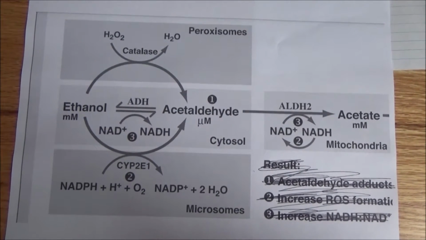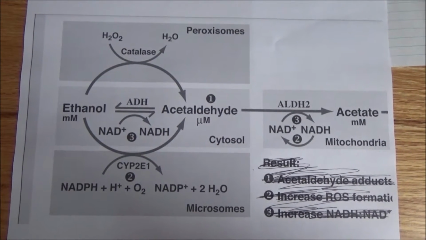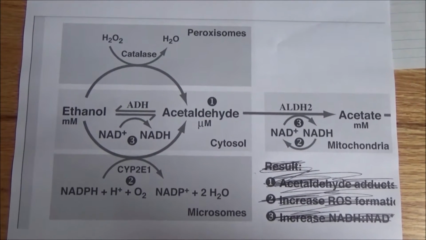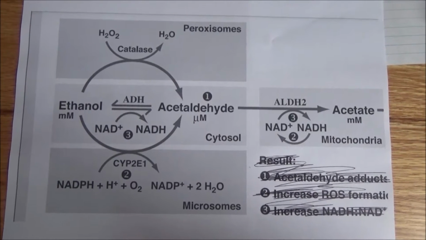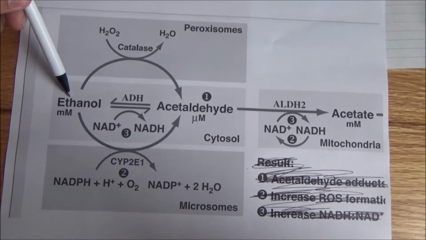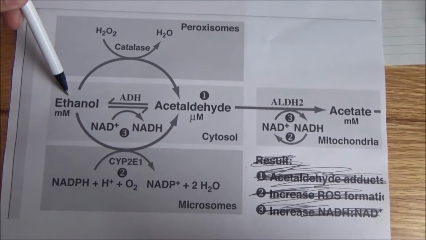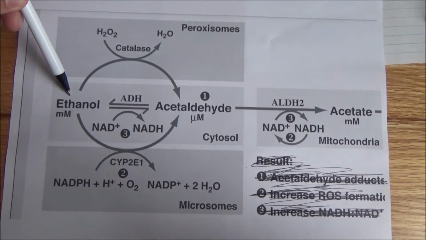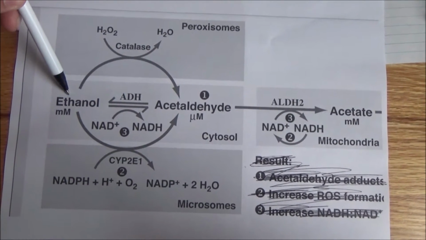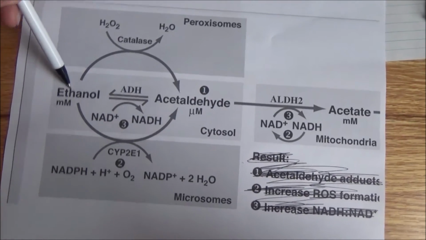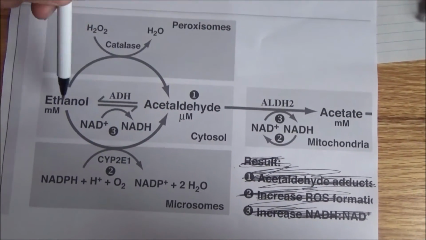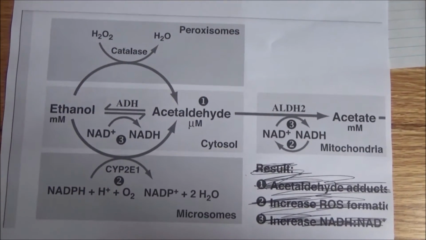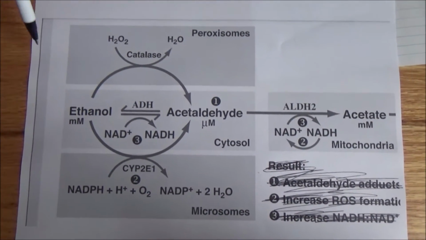So this is a metabolic pathway for alcohol. When you're drinking alcohol, this is what your body does. And so I want to go over all the steps that are taking place here. So if we look at ethanol here, ethanol is just another word for alcohol, right? So that's your alcohol. And then what's happening here is it's showing the conversion of ethanol to acetate. And this is basically what your body's doing. It's turning your ethanol into acetate to take care of all the alcohol in your system.